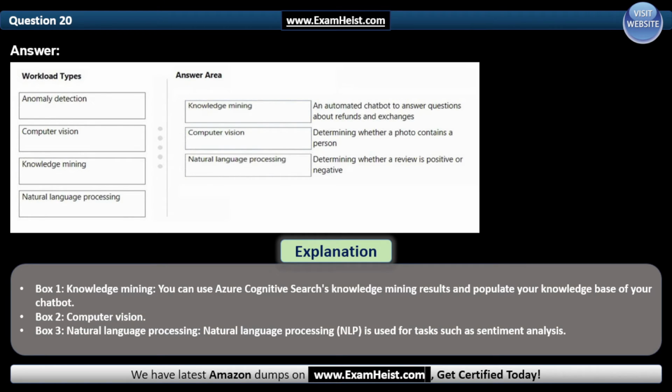Box 1. Knowledge mining. You can use Azure Cognitive Search knowledge mining results and populate the knowledge base of your chatbot. Box 2. Computer vision. Box 3. Natural language processing. Natural language processing is used for tasks such as sentiment analysis.